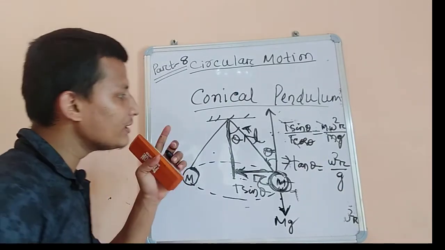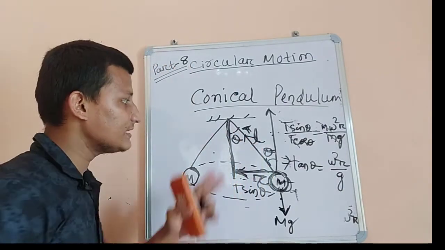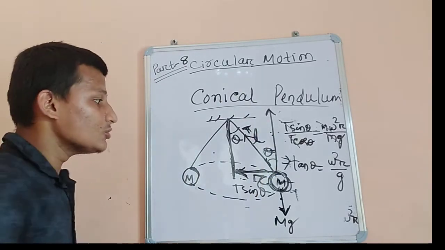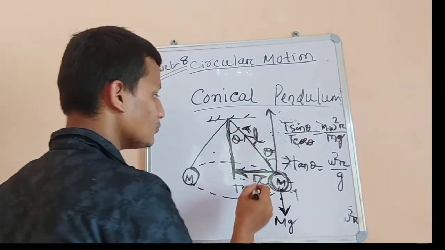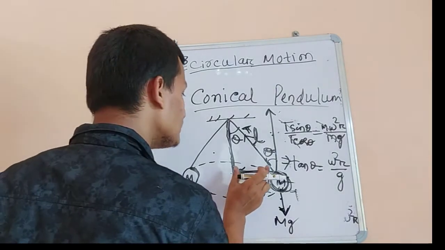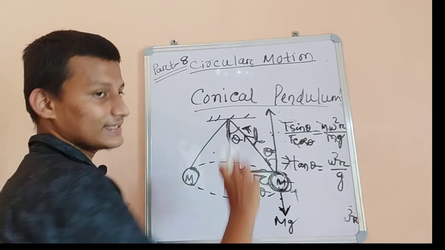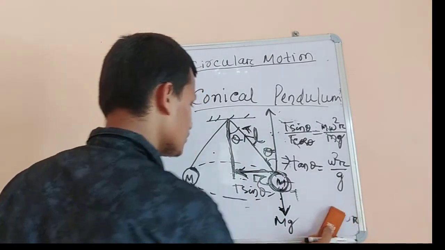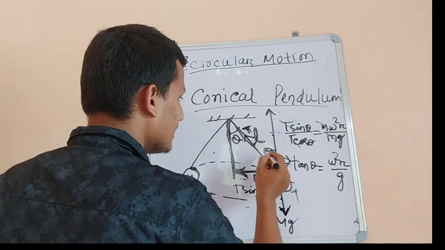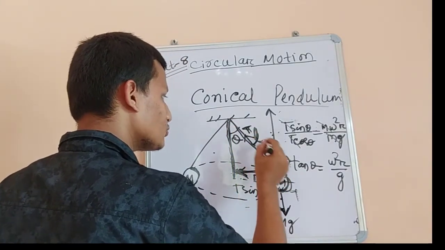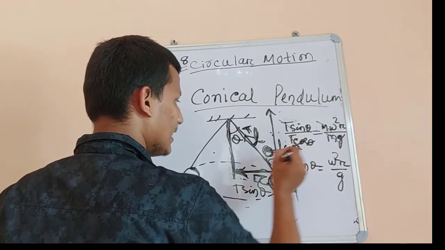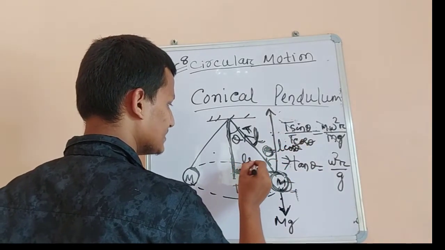We only know the value of L, the length of the string, but we do not know the radius of the circular path. So we have to convert this radius into this length. Let's take its components: L cos theta and L sin theta.